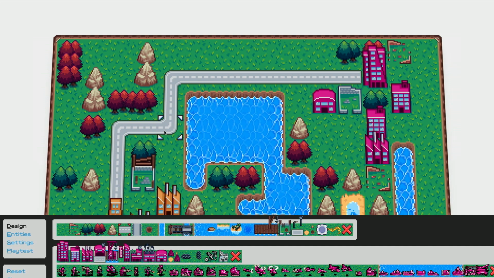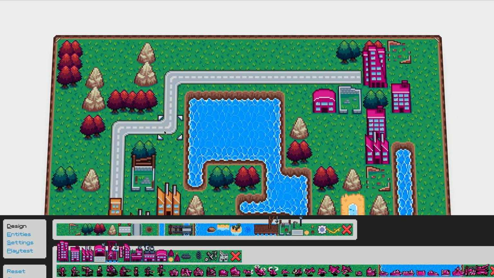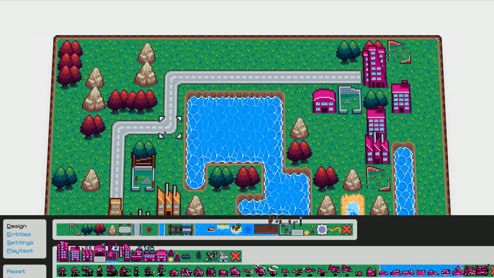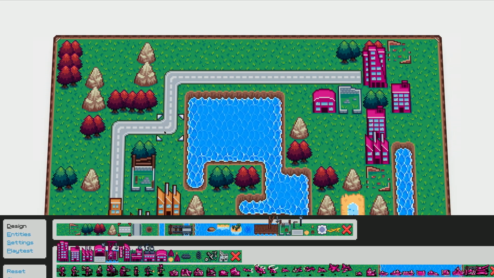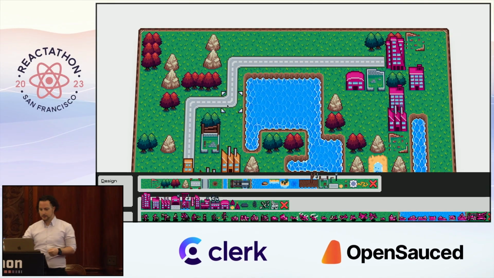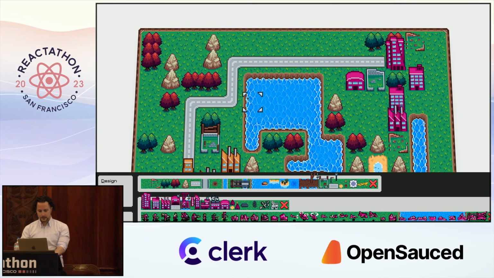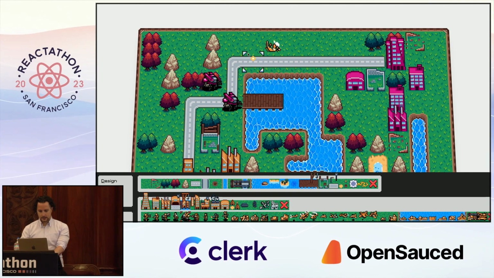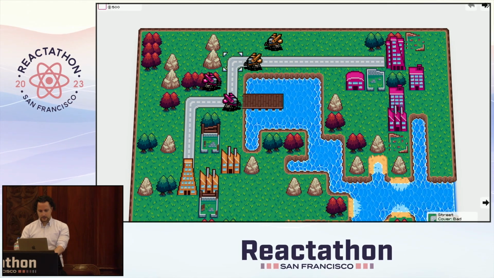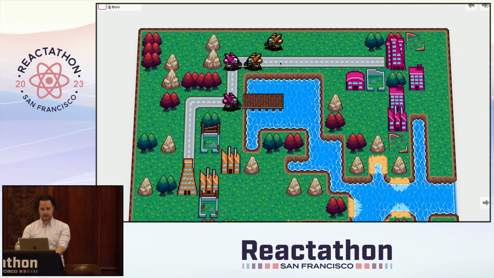One is, can you place a tile on that field? Is it allowed based on what's around it? And based on what's around that tile, what should this one look like? So you can start drawing. And the cool thing is you can do instant playtests. You can just drop your units here in any color, and then with the press of a button, you can jump in and play.